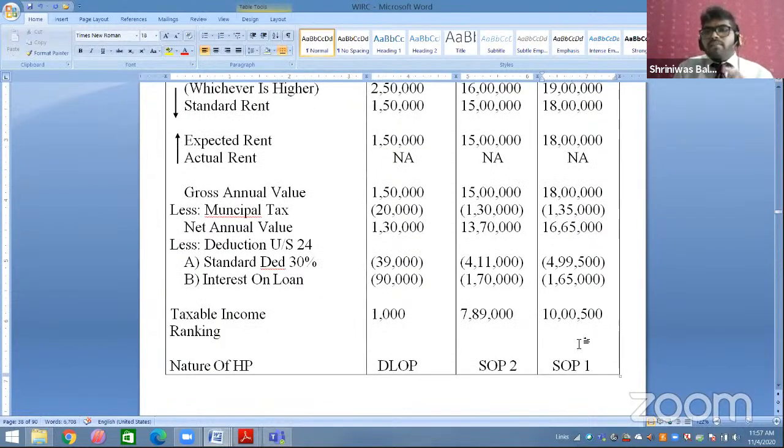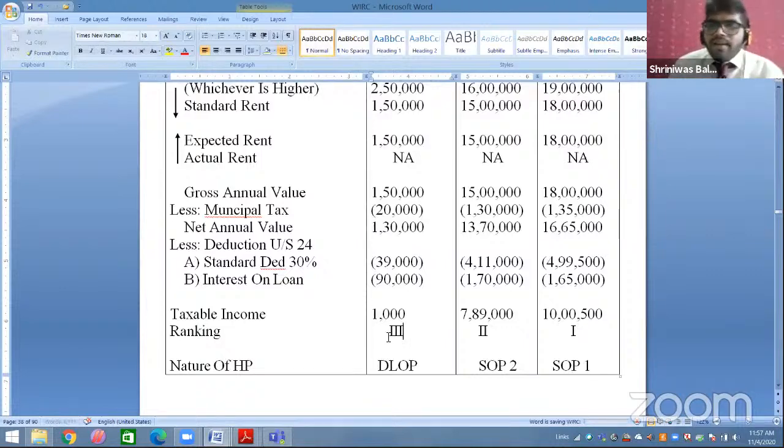After calculation, I will give a ranking on the basis of income. For example, third house property has the maximum income, so this will be rank 1. Second house property has the second maximum income, so this will be rank 2. And the third has the lowest income, so this will be rank 3.